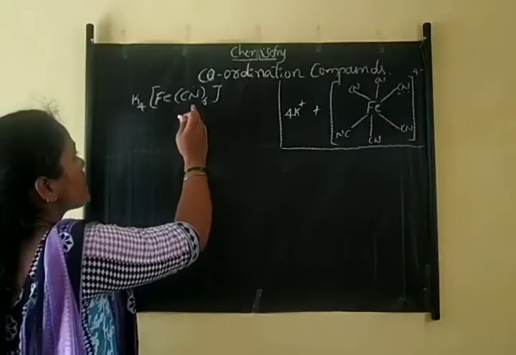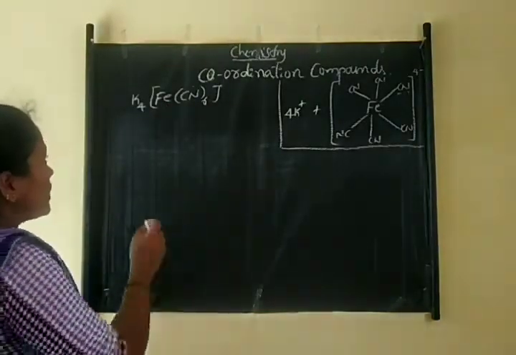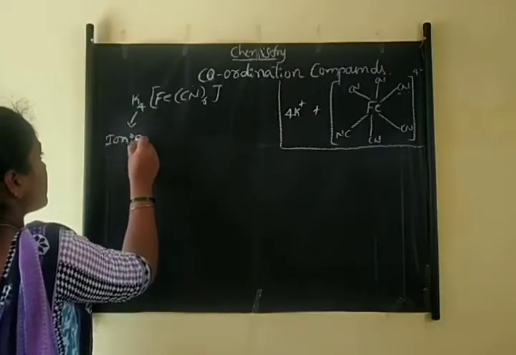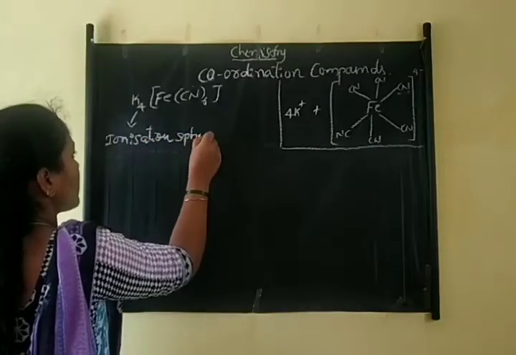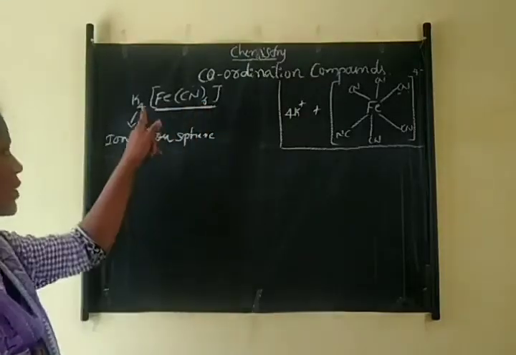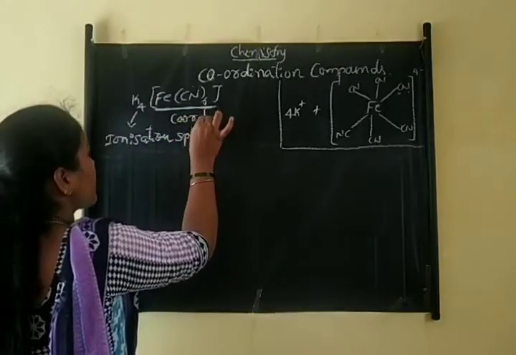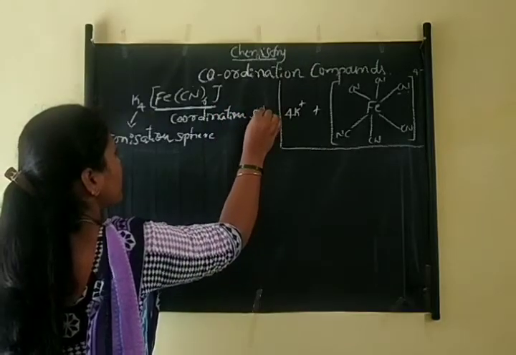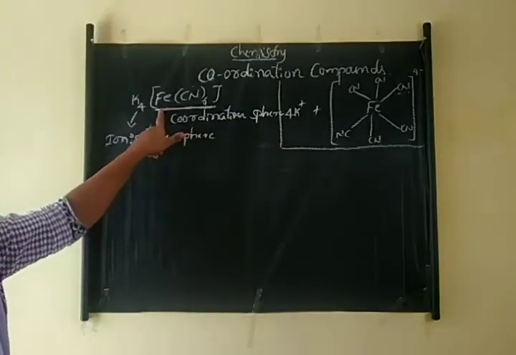Potassium hexacyanoferrate is an example of a coordination compound. So here, this is the ionization sphere, and the part present inside the square bracket is called the coordination sphere, or it is also called the coordination entity.